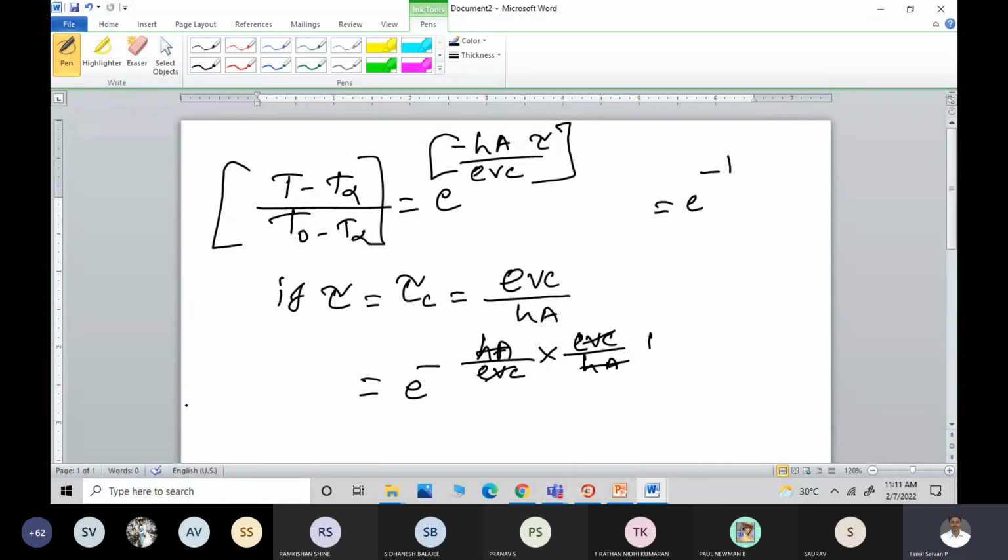Now, please tell me the value of this e power minus 1. What is e power minus 1? 0.368. Okay. Now, why we are finding out this